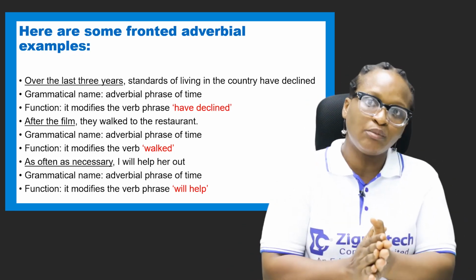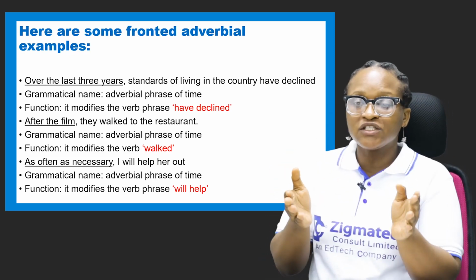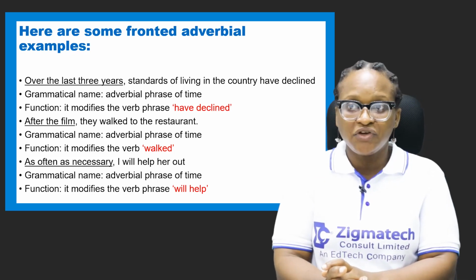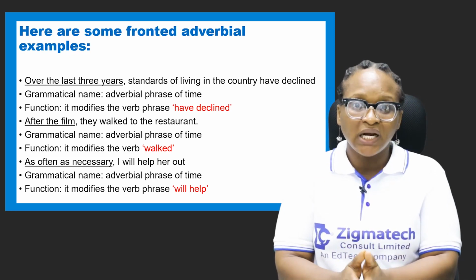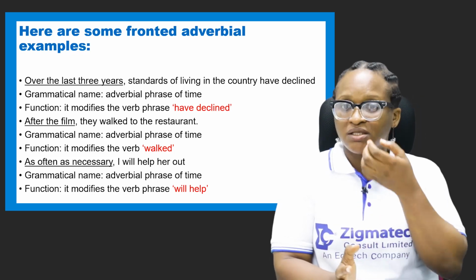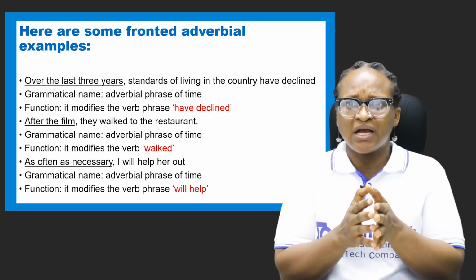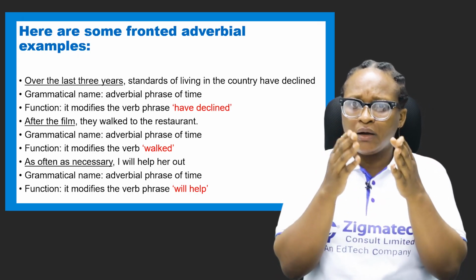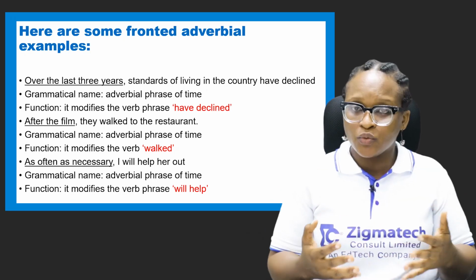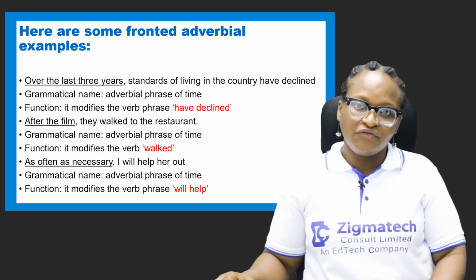Now these are some of the examples in grammatical names and functions. So sentence number 1 says, over the last 3 years, standards of living in the country have declined. Remember, I told us that adverbial phrases usually start with prepositions, but because they ask us questions like when, where, how often, or how, it shows it is adverbial.